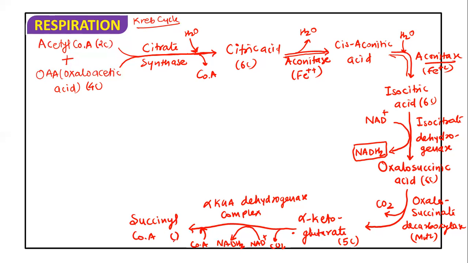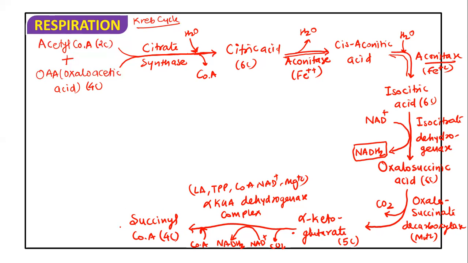Succinyl coenzyme A is a 4 carbon compound and alpha ketoglutaric acid is a 5 carbon compound. Due to the CO2 release, the 4 carbon compound is formed. This is the alpha ketoglutarate dehydrogenase complex. So it also needs lipoic acid, thiamine pyrophosphate, then coenzyme A and NAD and magnesium to carry out its reaction. And here decarboxylation and dehydrogenation both are taking place.